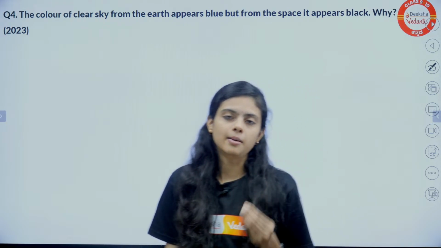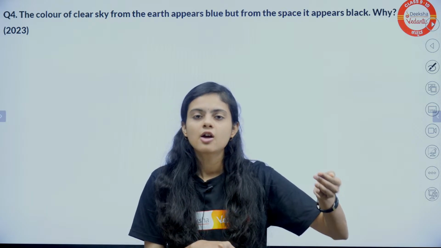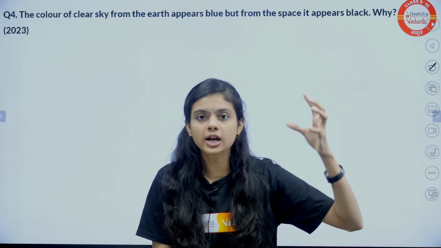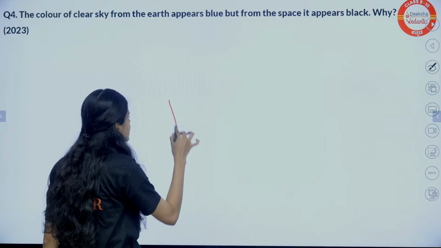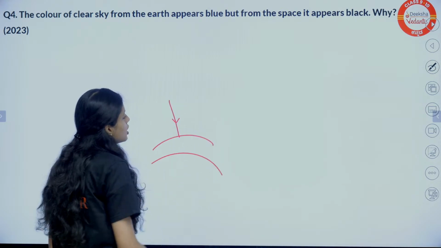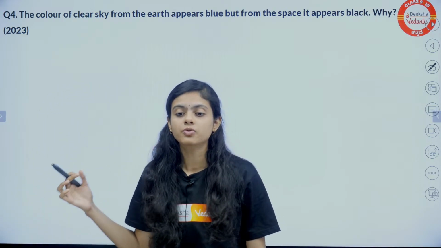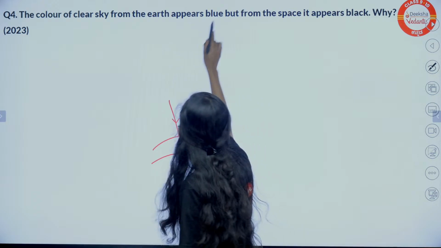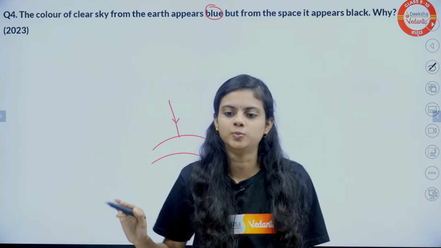What happens? This is Earth. Above Earth, we have different atmospheric layers. When the light is coming there, in the atmosphere, what happens here? When white light enters our atmosphere, don't say atmospheric refraction, okay. Tell me why the sky is blue, not red, not yellow, not orange. Why is it blue? Tell me that.